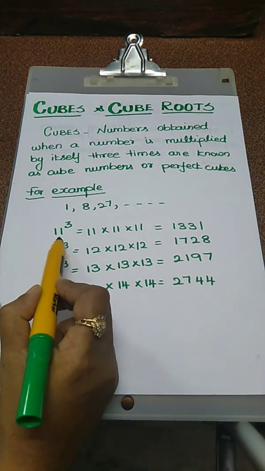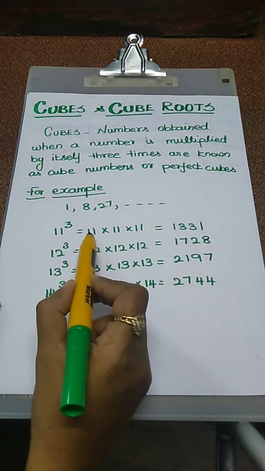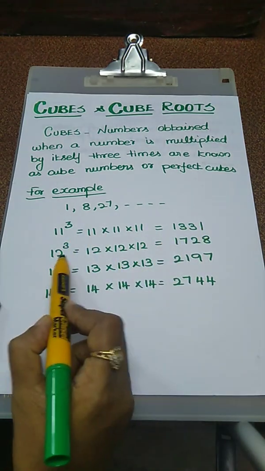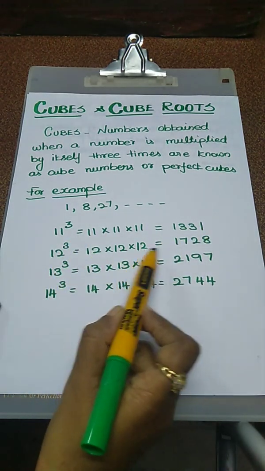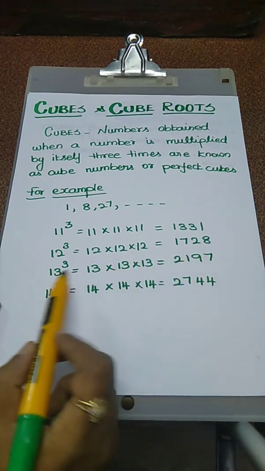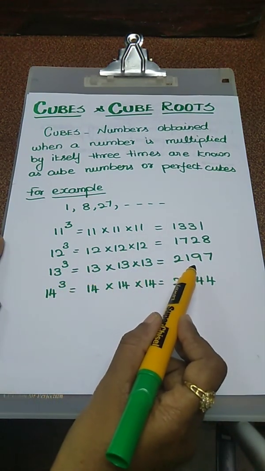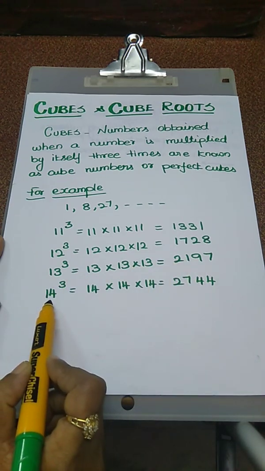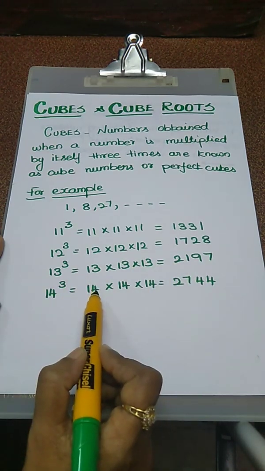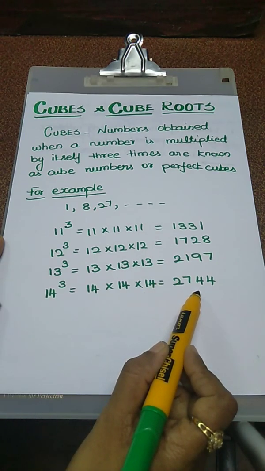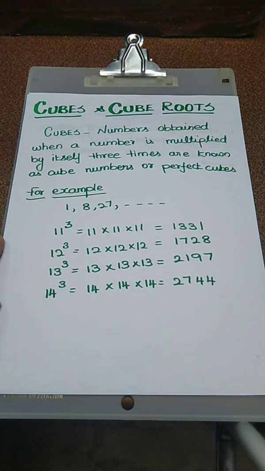And in the same way we have to write the number 11 cube. 11 into 11 into 11. That is 1331. 12 cube is equal to 12 into 12 into 12, which is equal to 1728. 13 cube equal to 13 into 13 into 13. The value is actually 2197. In the same way, 14 cube equal to 14 into 14 into 14. The value is actually 2744. So numbers obtained when a number is multiplied by itself 3 times are known as cube numbers or perfect cubes.